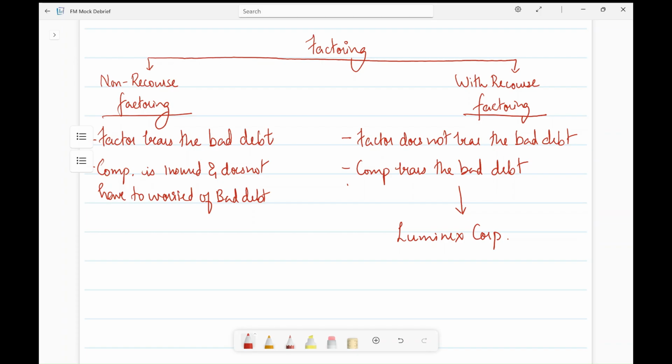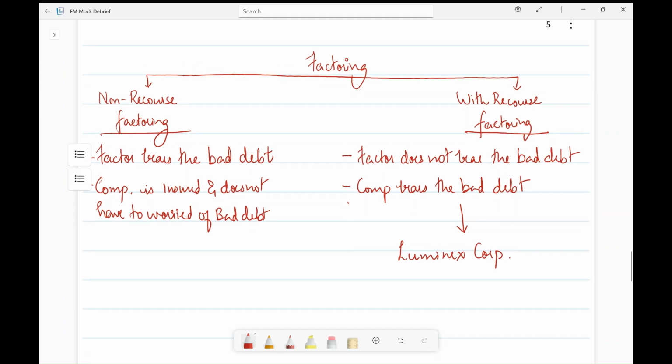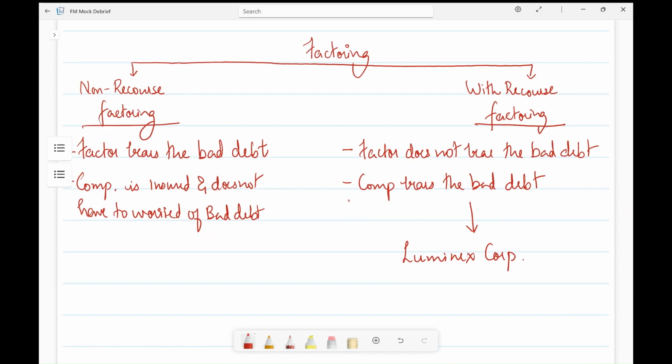Based on this, we need to calculate the cost when Luminex does in-house accounts receivable management, and the cost when Luminex assigns it to a factor. So now let's look at calculating the cost of in-house versus the cost of the service rendered by the factor.